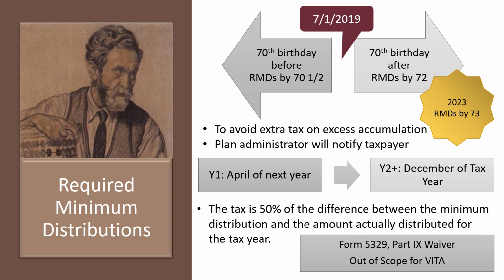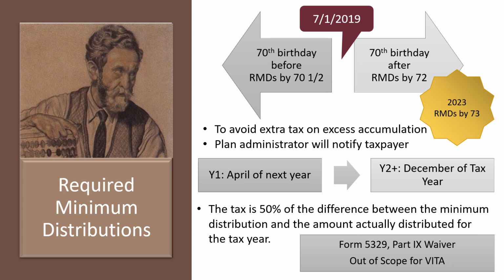Now that we've discussed how to use the simplified method to calculate the taxable amount of the distribution, we have just a couple more small topics to talk about. The first is required minimum distributions, or RMDs. These are required to avoid an excess accumulation of money in a tax-favored account. The plan administrator should notify the taxpayer when they reach the age that these funds need to be taken.